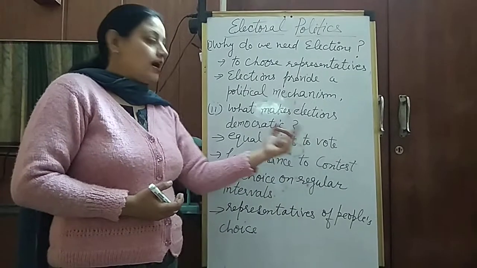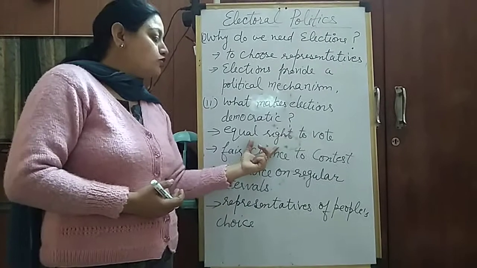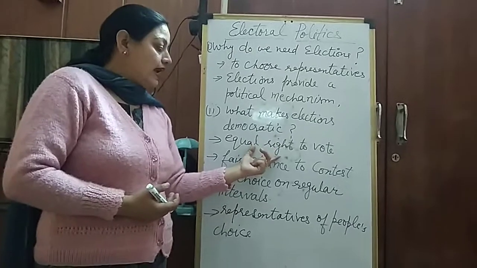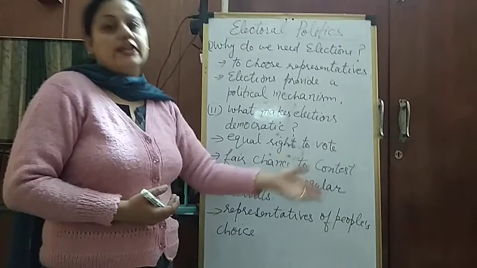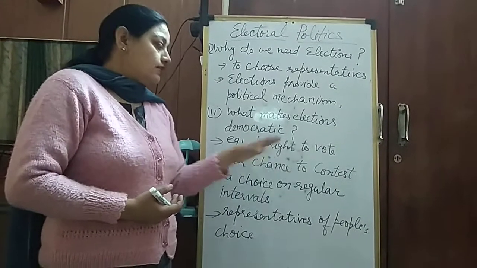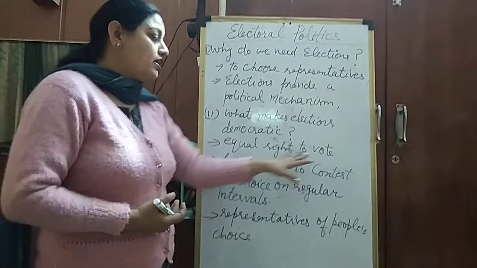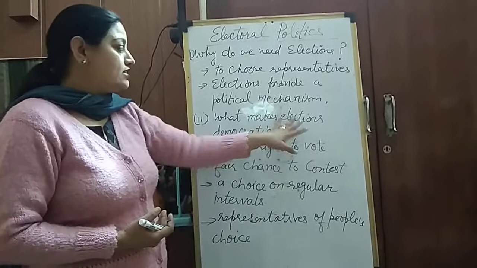Who are the people who can cast their vote in the elections? These are people who are above the age of 18. Without any discrimination on the basis of caste, color, gender, creed, or birthplace, they can cast their vote in the elections. This is called the equal right to vote or the universal adult franchise. This thing also makes elections democratic.